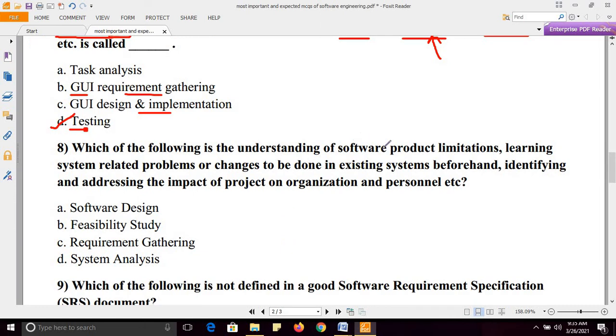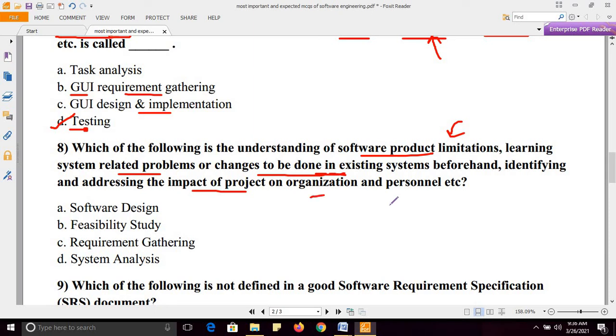The process is, I want to understand the software product limitation. I want to learn the system related problems. And I want to study the existing system, and then I want to decide what are the changes to be done in the existing systems. And what would be the impact of the new project on the organization?